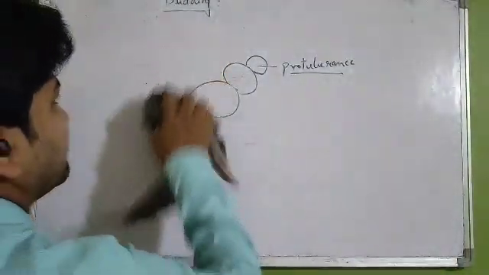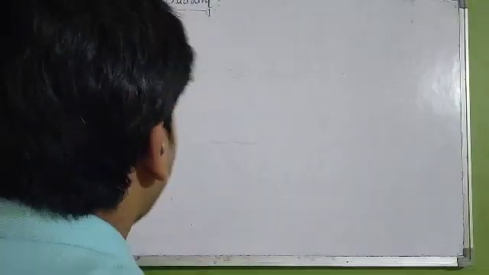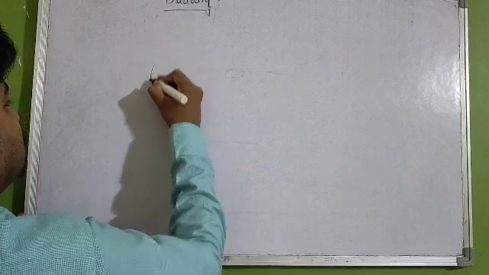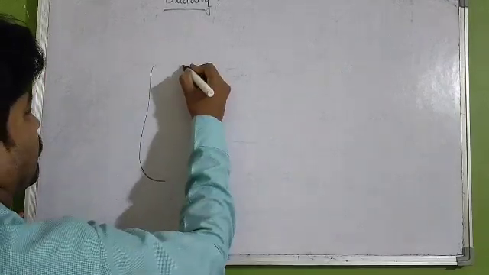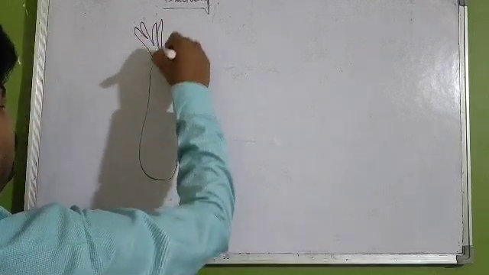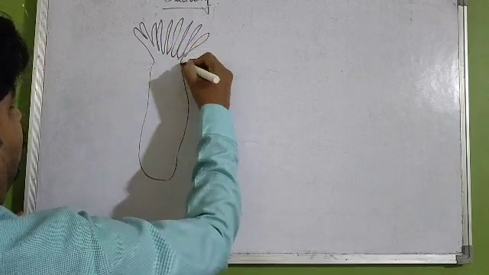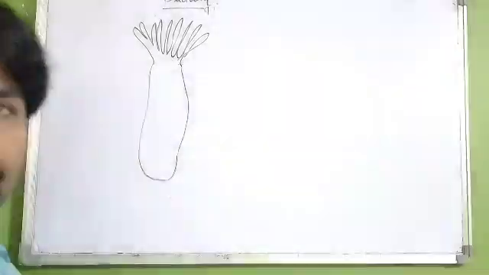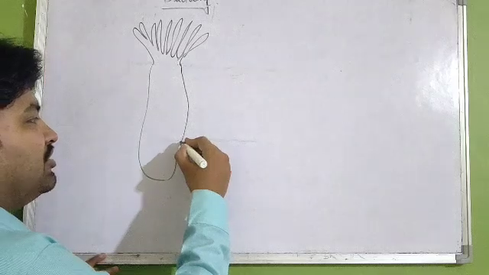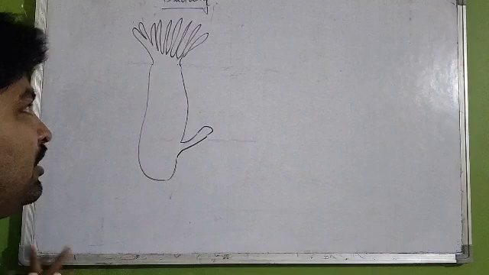The best example I have told you is Hydra. See how budding takes place in Hydra. Suppose this is a Hydra. In Hydra, a small external structure called a bud appears from the parent body like this.